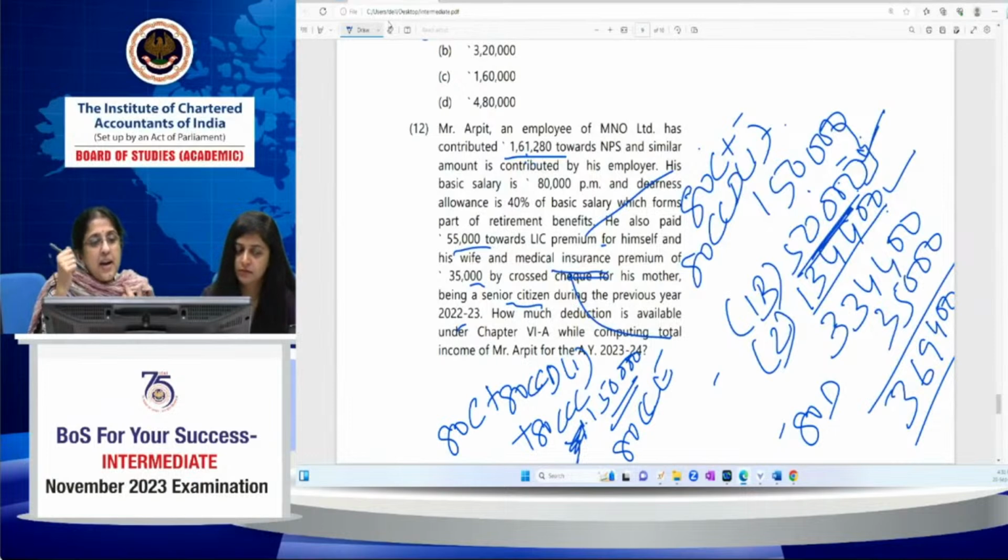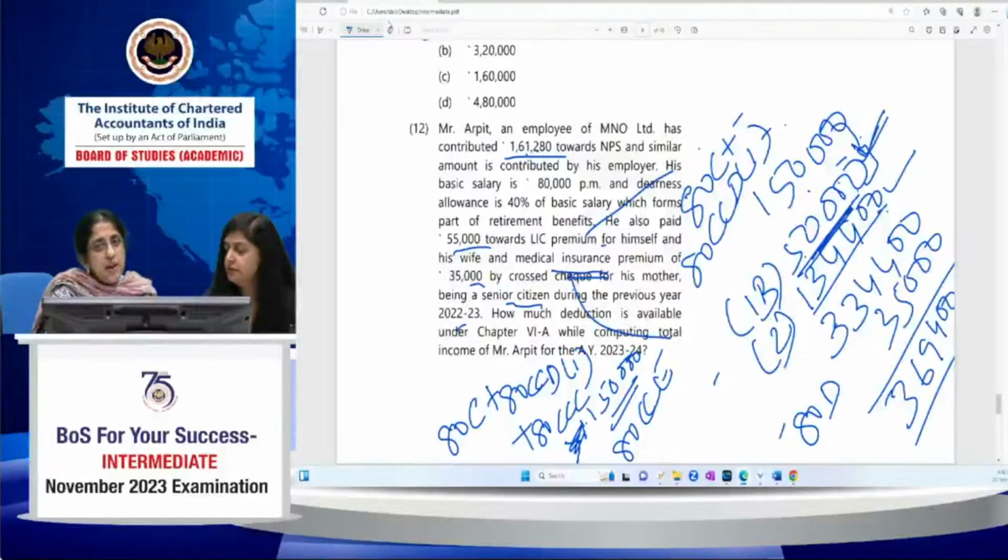That I have to add along with 55,000 LIC, 80C, which comes to 166,280, which I have to restrict to 1,50,000, because by virtue of 80CCE, the deduction under 80C, 80CCC and 80CCD(1) is restricted to 1,50,000. That's the reason why we fully claim this 50,000. Otherwise, I can claim partially here also. In fact, I could have claimed 134,400 here and the remaining also here, but that is not beneficial. Beneficial will be to claim the full amount under 1B.